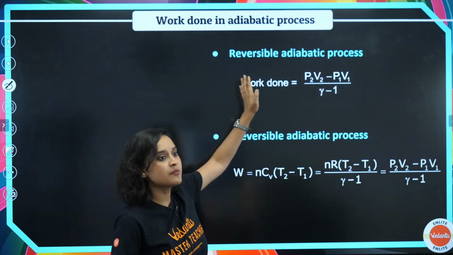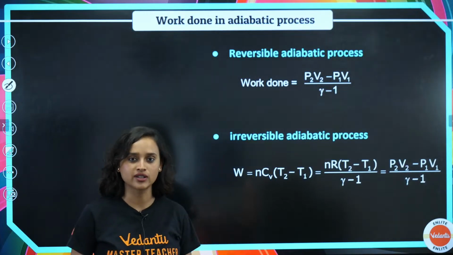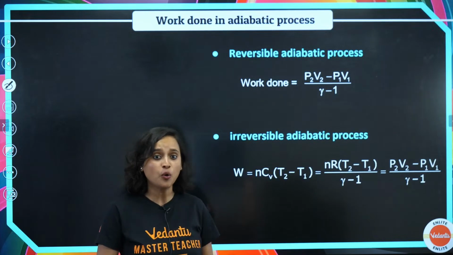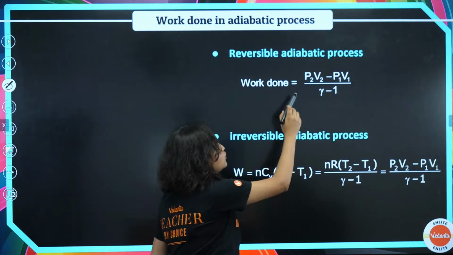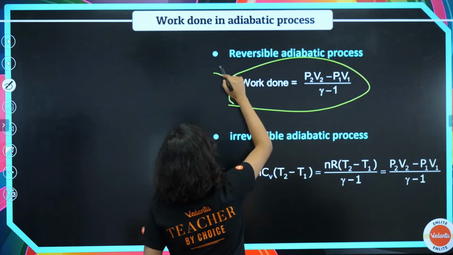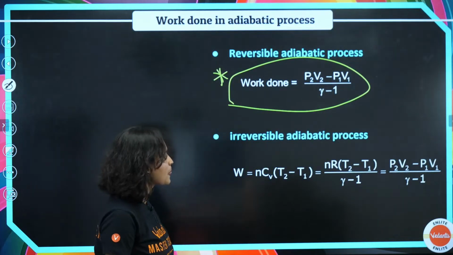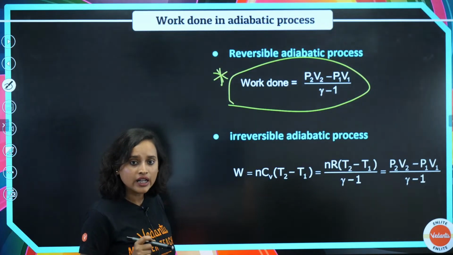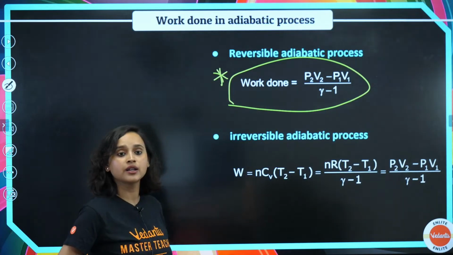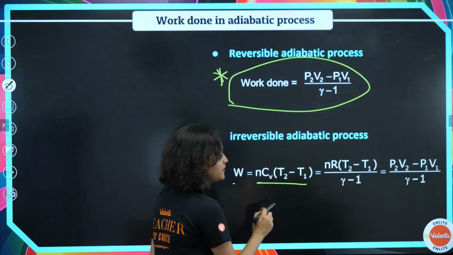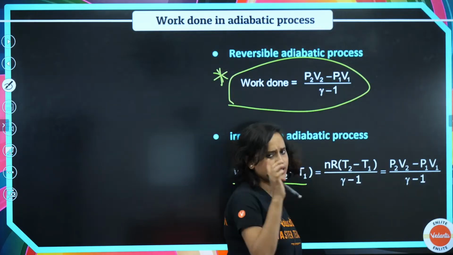So reversible adiabatic process, what is reversible adiabatic process? Reversible I have explained, adiabatic also I have explained. So work done will be equal to (P2 V2 minus P1 V1) divided by (gamma minus 1). Try to remember this also, important. And for irreversible adiabatic process, what do we know? We know that W is equal to nCv (T2 minus T1), which is the same formula, guys.